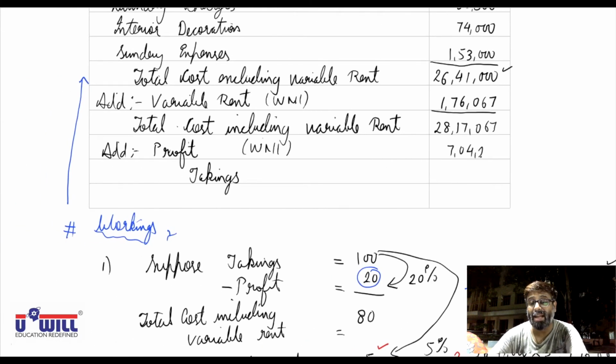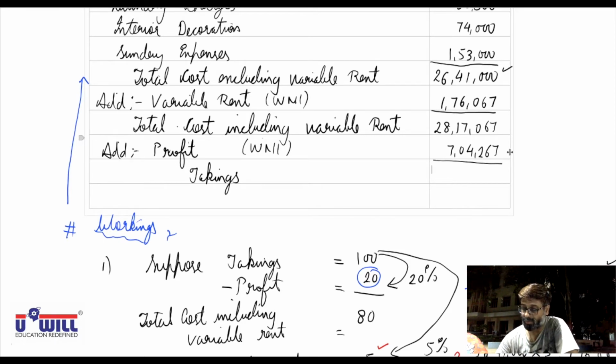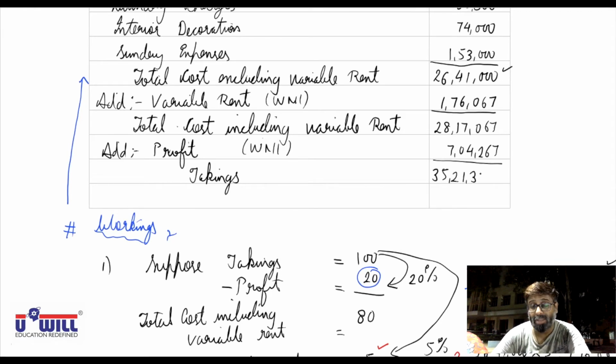If we further add it, then the takings would come to what amount? Plus 7,04,267, that is 35,21,334. Okay, 35,21,334. Now you all just have to cross check.